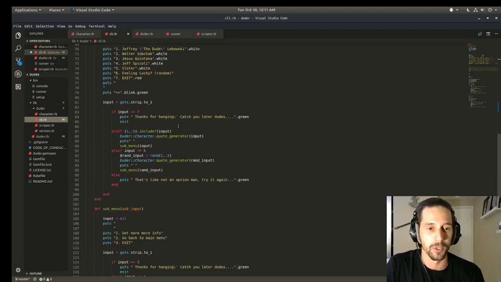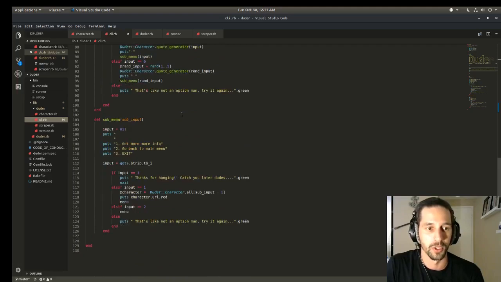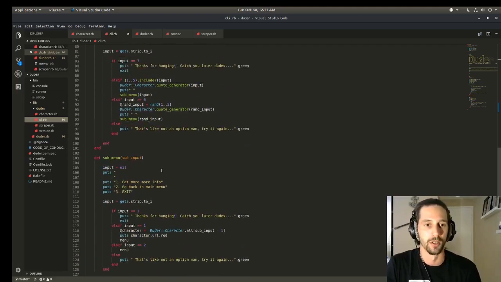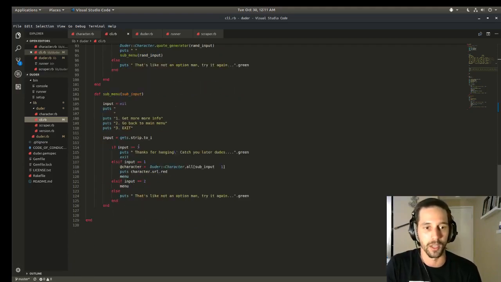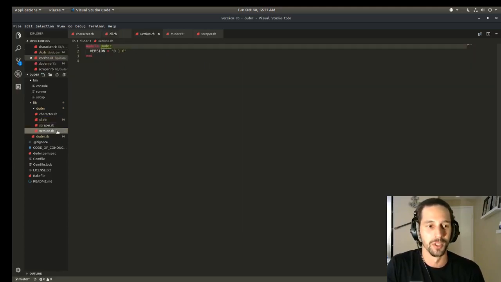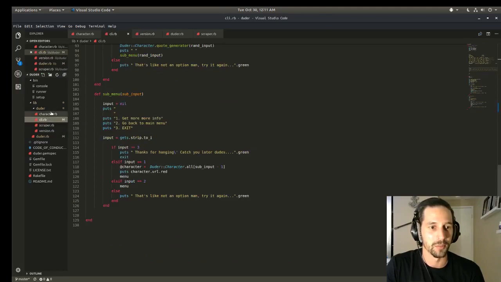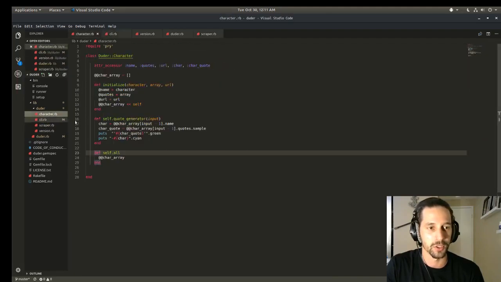So it's basically how this whole menu works. It took me a little while to make sure that it was working the way I wanted to. I was getting a lot of errors when I was implementing this random thing because it was using the original input from here, so I had to work around it with my sub inputs and my regular inputs. Hopefully that's not too confusing. But that's basically the entire build of it. So I guess we can just go through a real quick demo so you can see it working.